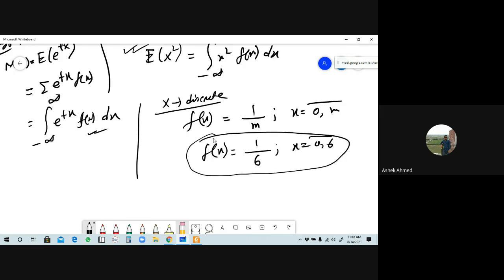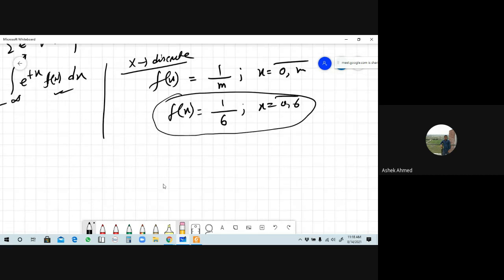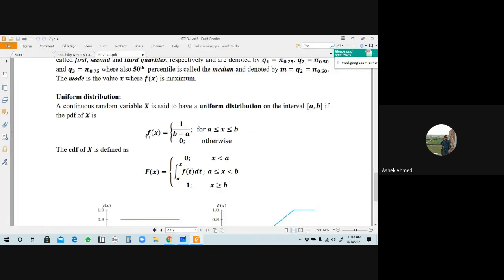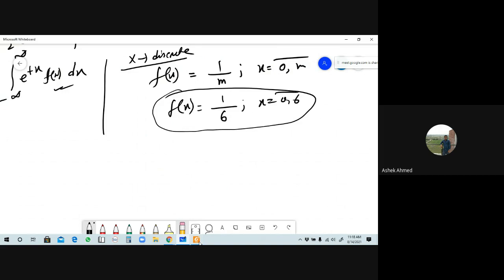But now we will discuss the uniform distribution for a continuous type random variable. In that case the function is defined this way: f of x equals 1 by b minus a, where the values of x go from a to b, a is less than or equal to x, less than or equal to b here, and 0 otherwise.